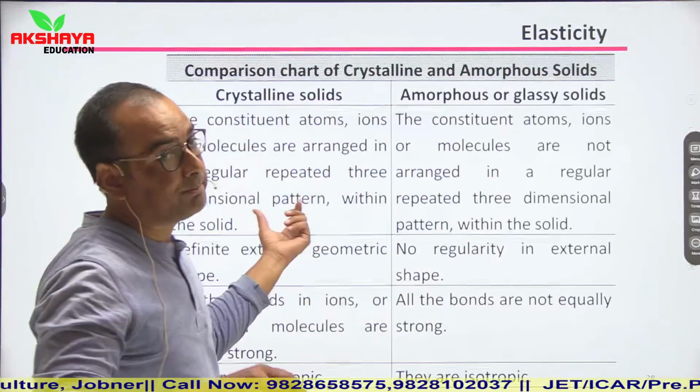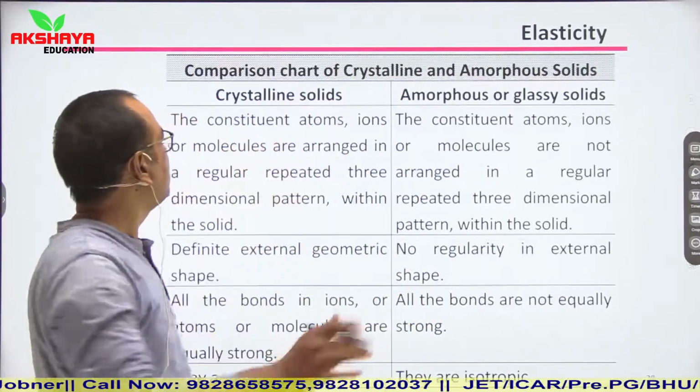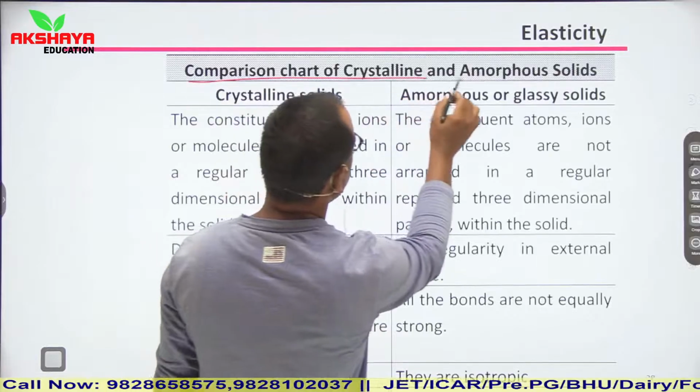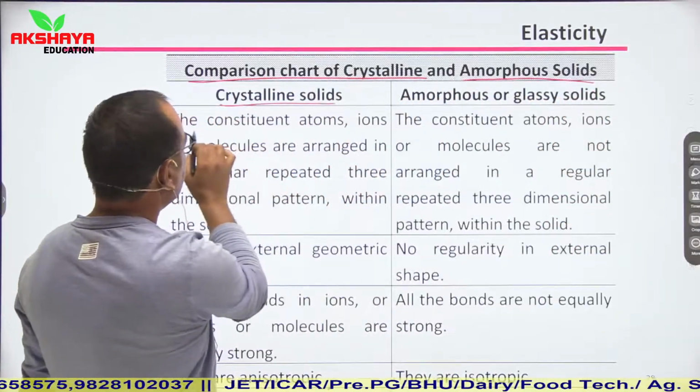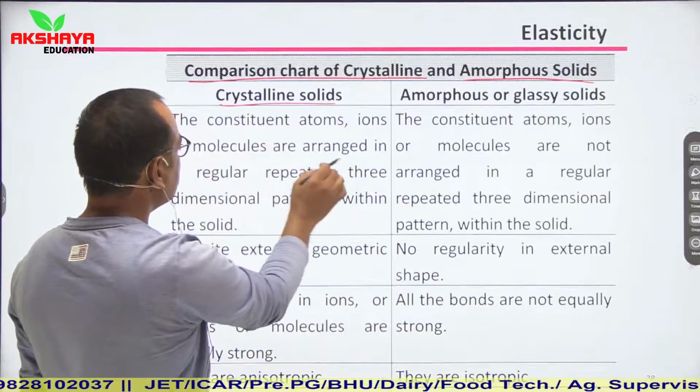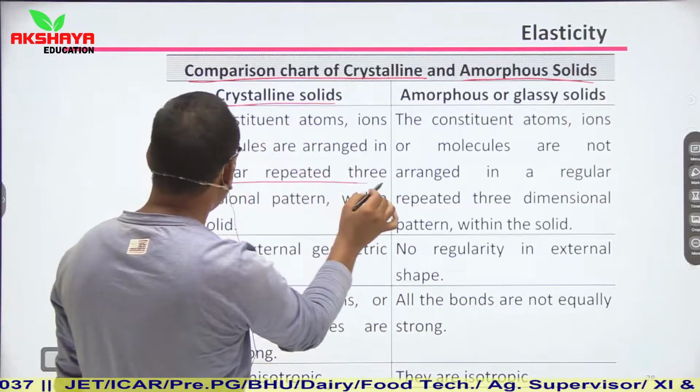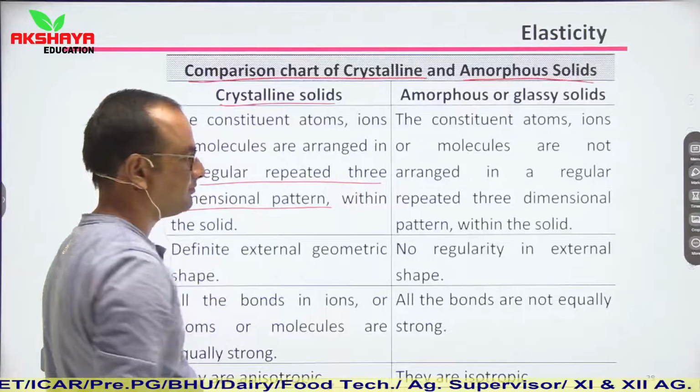So let us compare these two types of solids. This is the comparison chart of crystalline and amorphous solids. In crystalline solids, the constituent atoms, ions or molecules are arranged in a regular repeated 3D pattern.